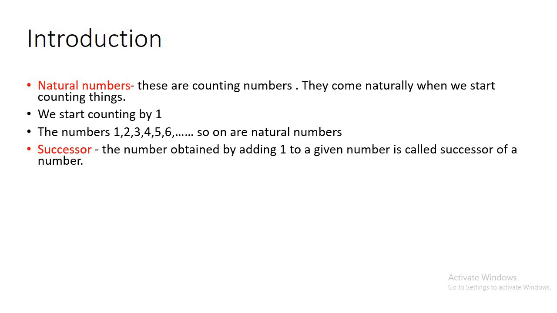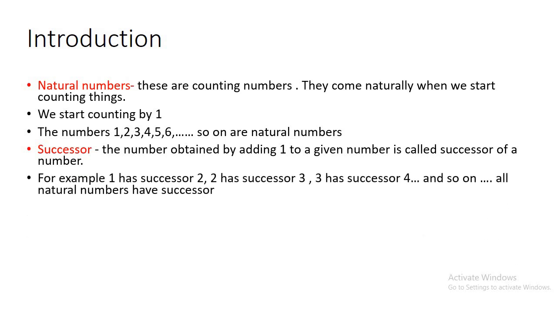Now let us talk about what a successor is. The successor of a number is obtained by adding 1 to a given number. For example, 1 has successor 2, 2 has successor 3, and any other number, say 99, has successor 100. So in this order, all of the natural numbers have a successor.